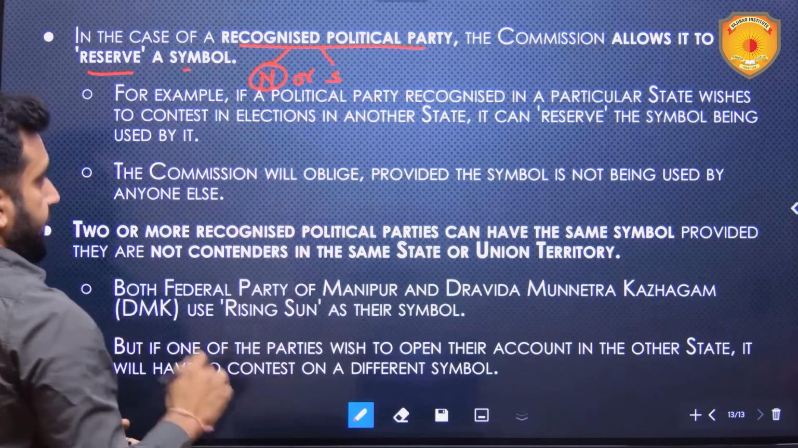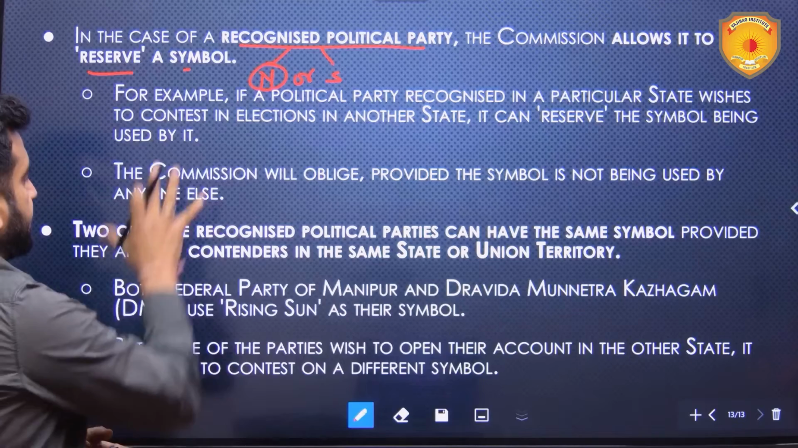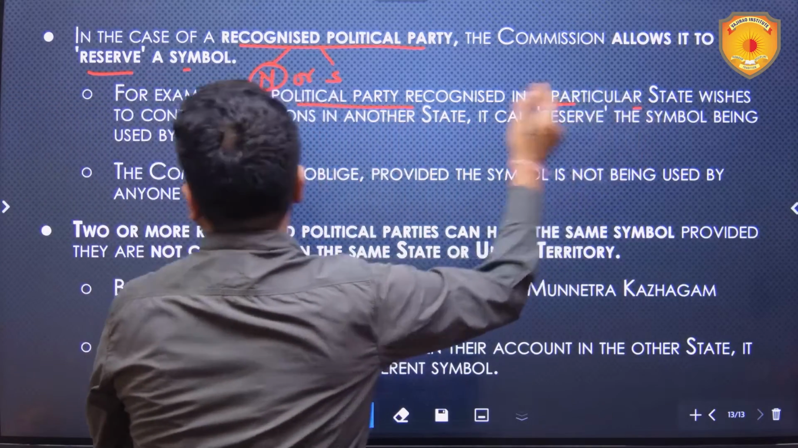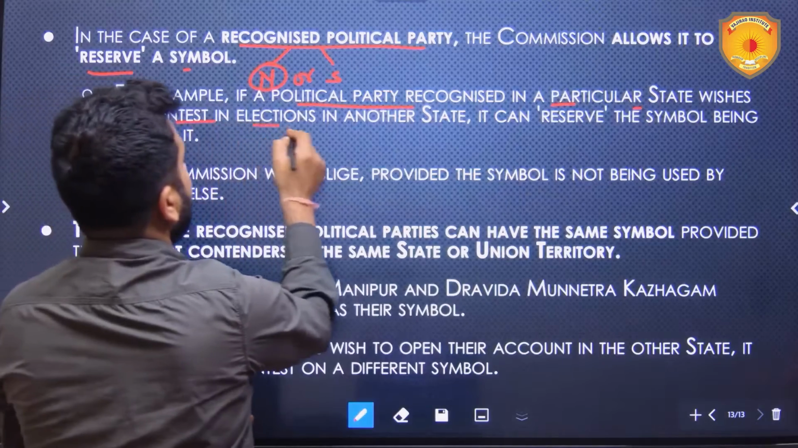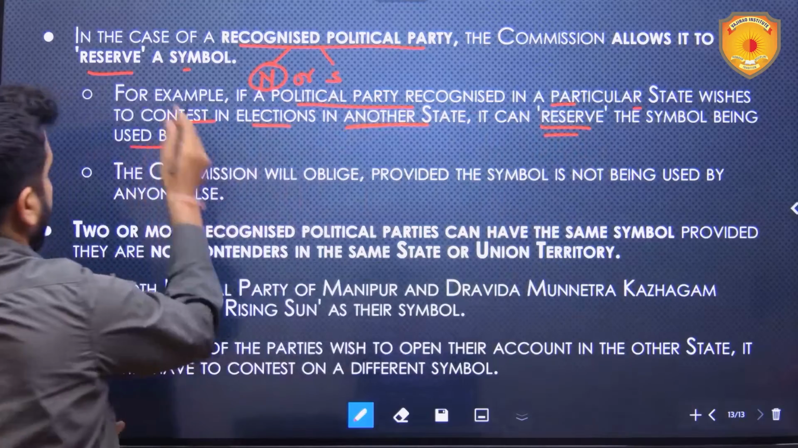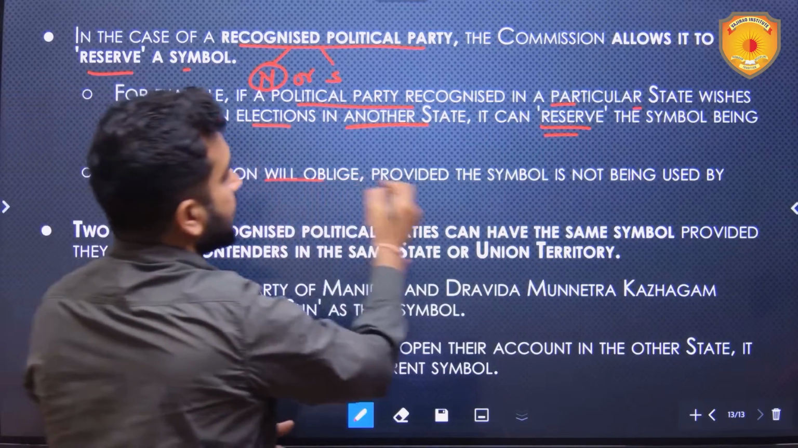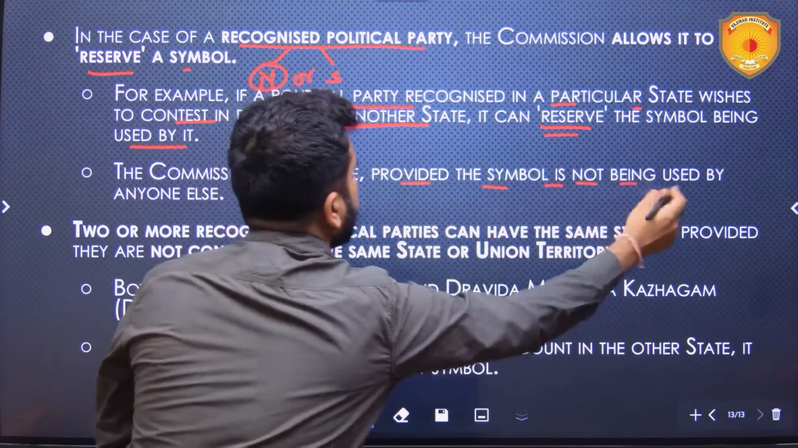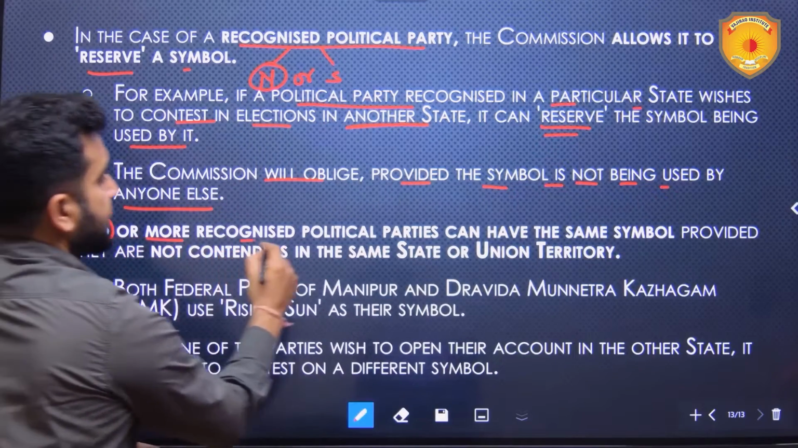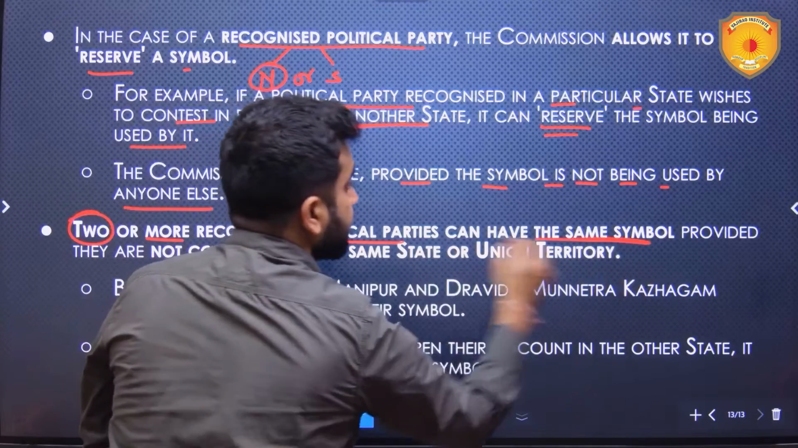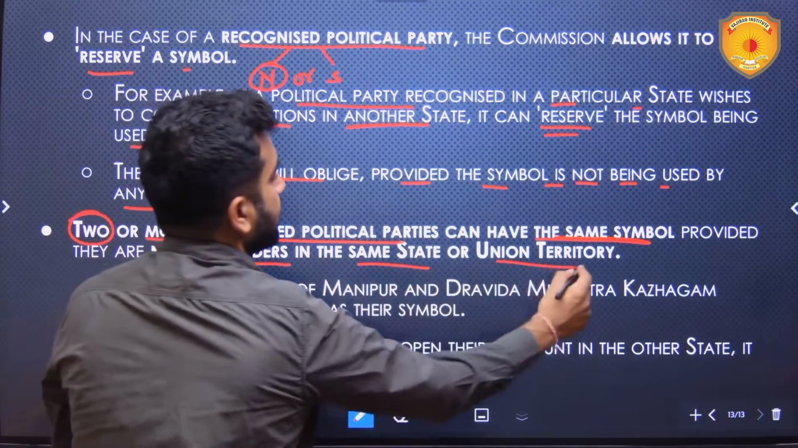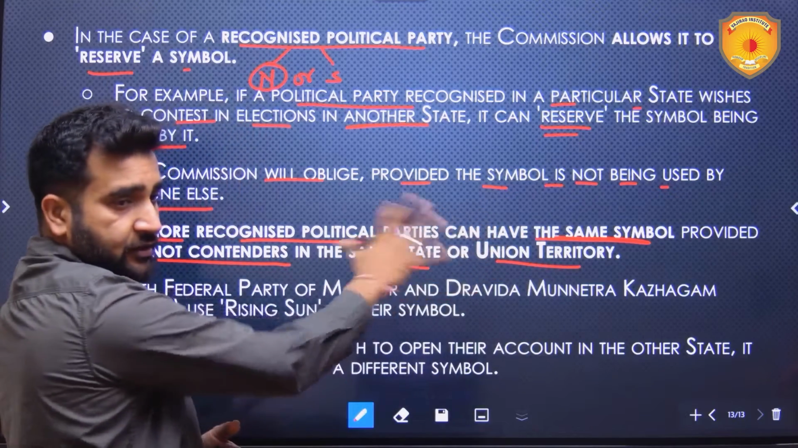Okay. But if you are a state party, then things are different. So we'll see. For example, if a political party recognized in a particular state wishes to contest in elections in another state, it can reserve the symbol being used by it. The commission will oblige provided the symbol is not being used by anyone else. 2 or more recognized political parties can have the same symbol provided they are not contenders in the same state or union territory. This is in case of a state party.